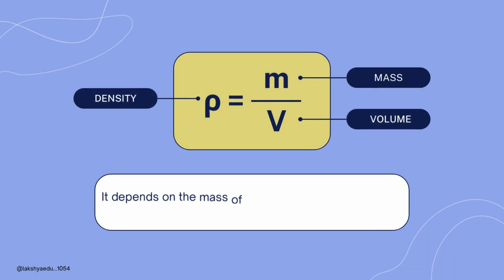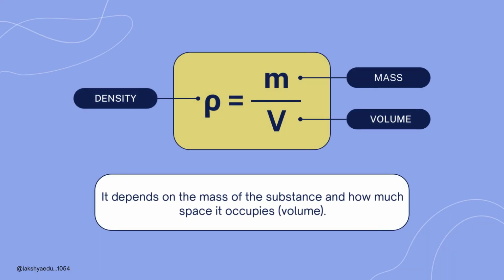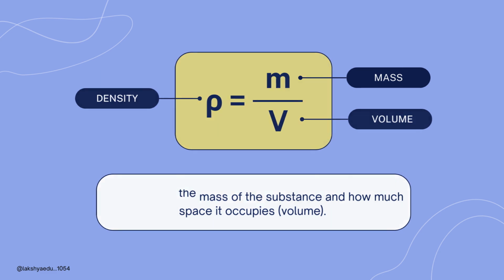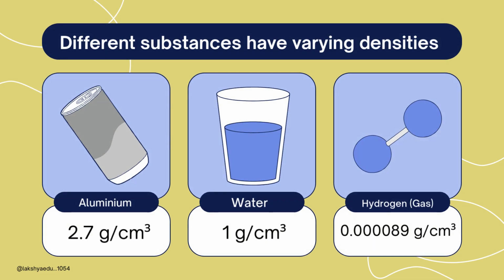The formula for density is ρ equals m over v. It depends on the mass of the substance and how much space it occupies, volume. Different substances have different densities because their particles are arranged differently. For example, aluminium has a higher density than water, while hydrogen gas has a very low density. This shows that solids are usually denser than liquids, and gases have the lowest density.